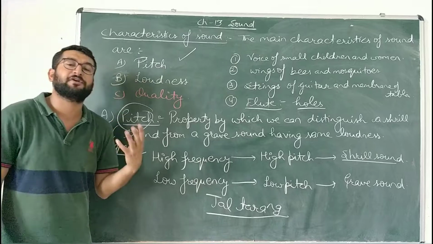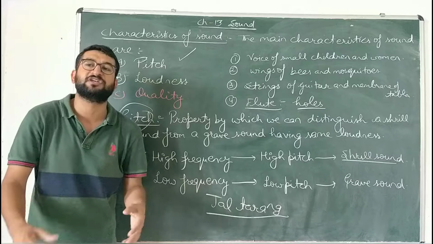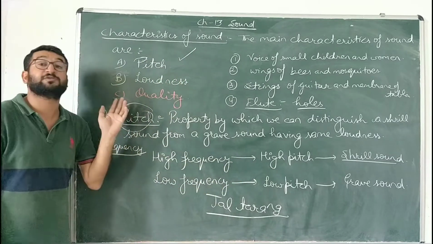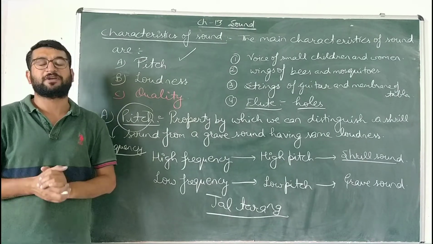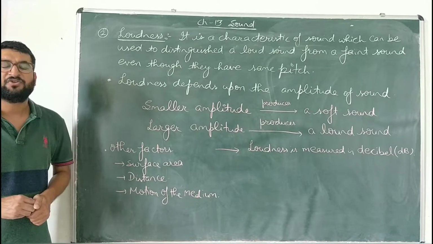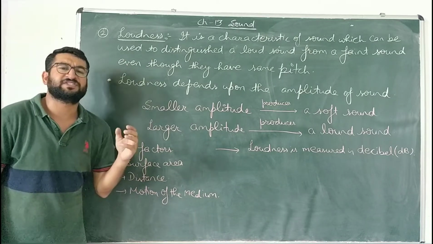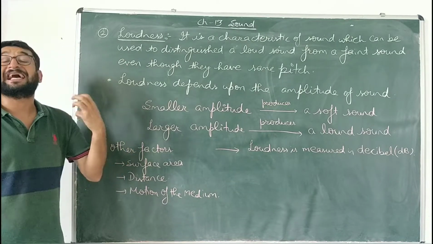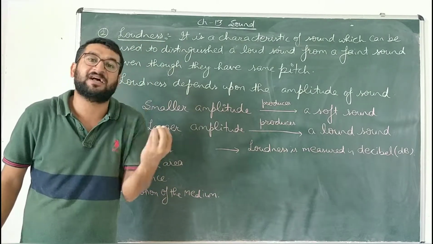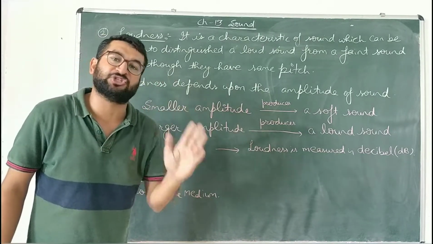That is because different frequencies are produced by the different bowls or containers, and that will produce a different quality of sound. So that is the characteristic of sound, that is pitch, which depends on frequency. Second characteristic of sound which we have to discuss is loudness. It is the characteristic of sound by which we can distinguish a loud sound from a feeble or faint sound, even though those two sounds have the same pitch.